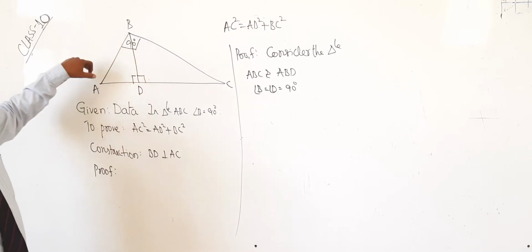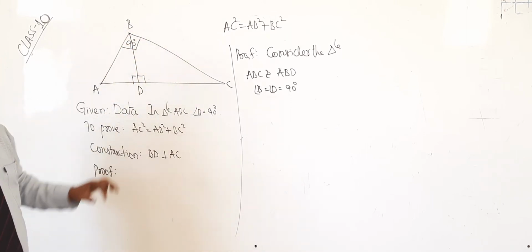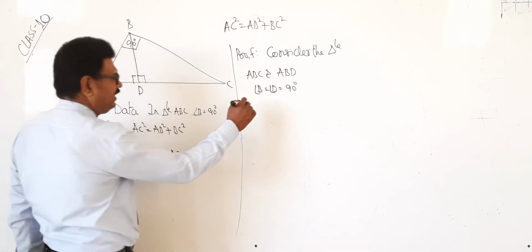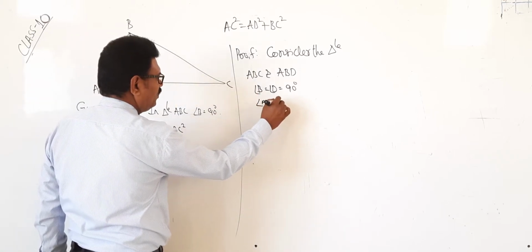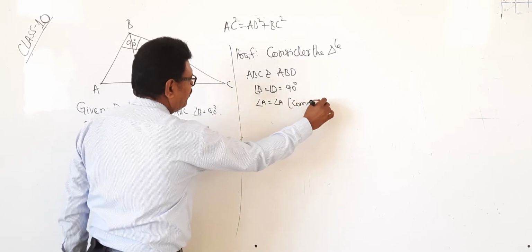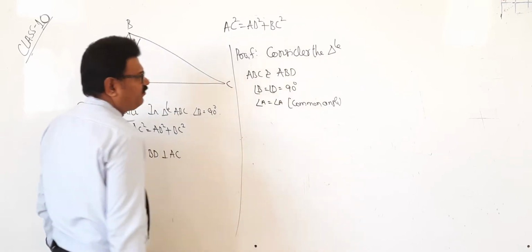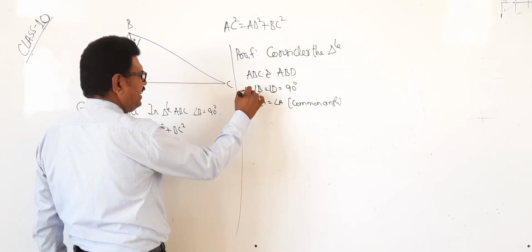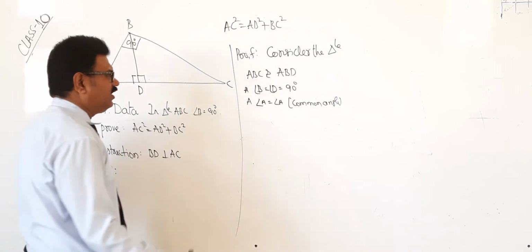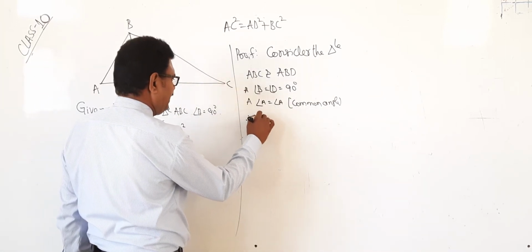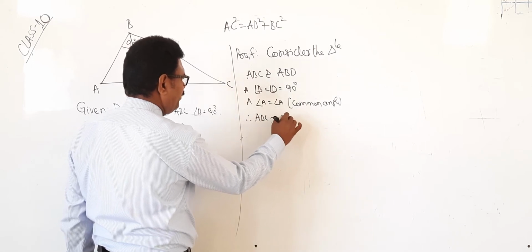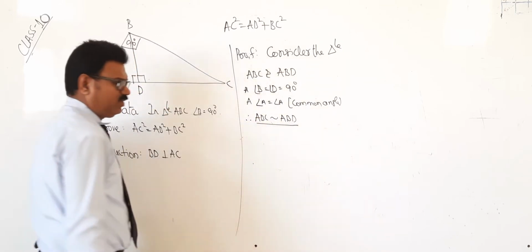Now tell me, in ABC and ABD, which angle is common? Yes, angle A. Angle A equal to angle A because it is a common angle. When we are saying AA similarity, 100% the third angle also will be equal. Therefore, ABC is similar to ABD. This is very, very important.